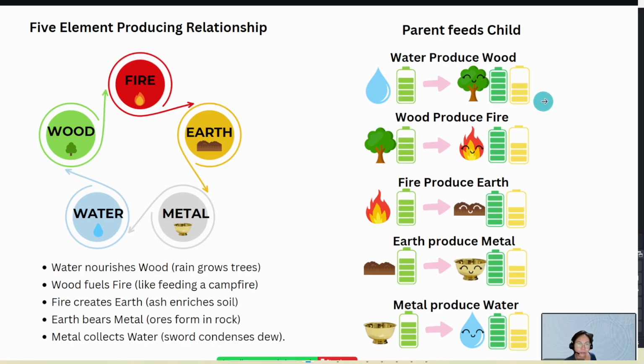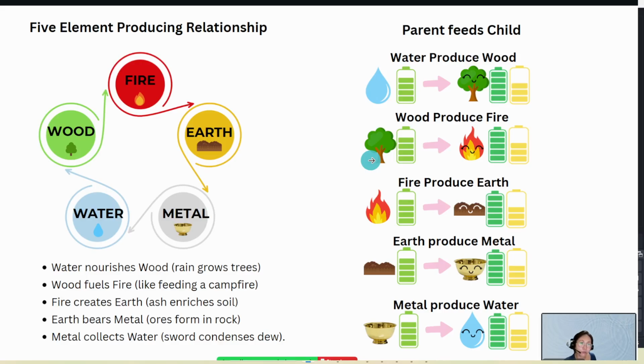For instance, it's like 100% originally for water, reduced to 80%. And then the wood, who is the receiving party, could have increased to 150% from the original 100%. Another example is that wood is at 100% originally.